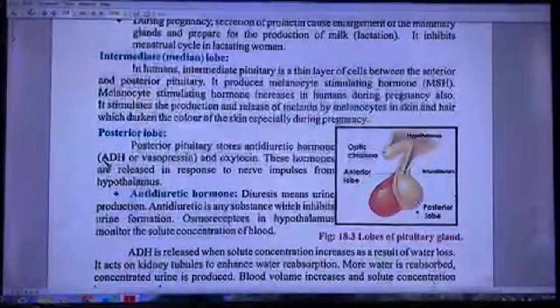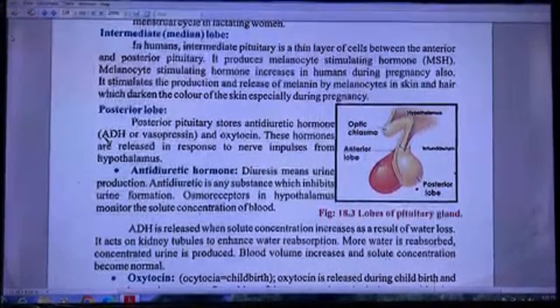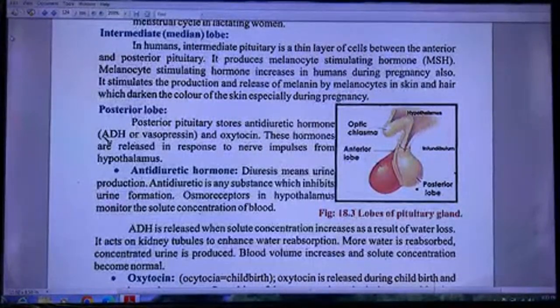Intermediate median lobe. In humans, the intermediate pituitary has a thin layer of cells between the anterior and posterior pituitary. It produces melanocyte stimulating hormone. Melanocyte stimulating hormone increases in humans during pregnancy. Also, it stimulates the production and release of melanin by melanocytes in skin and hair, which darken the color of the skin, especially during pregnancy.